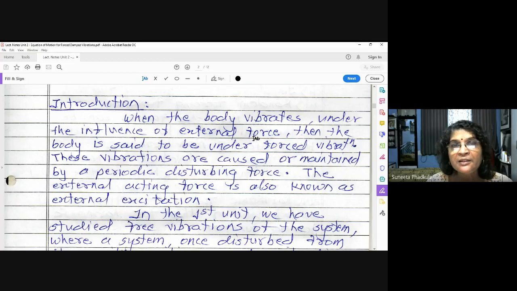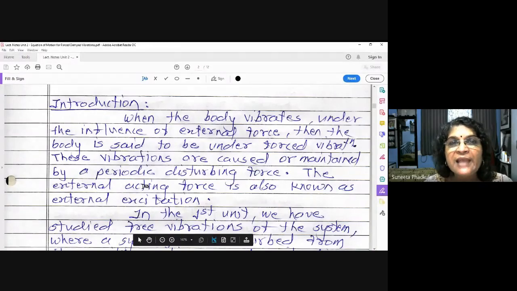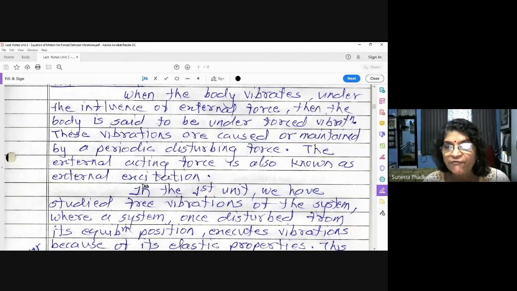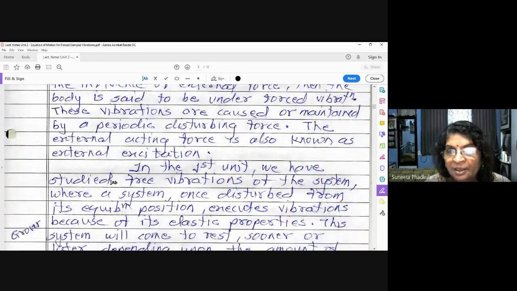That external force is continuously acting on the body. The wording is very important: a periodic disturbing force, the external acting force, is also known as external excitation. Excitation means the force only.